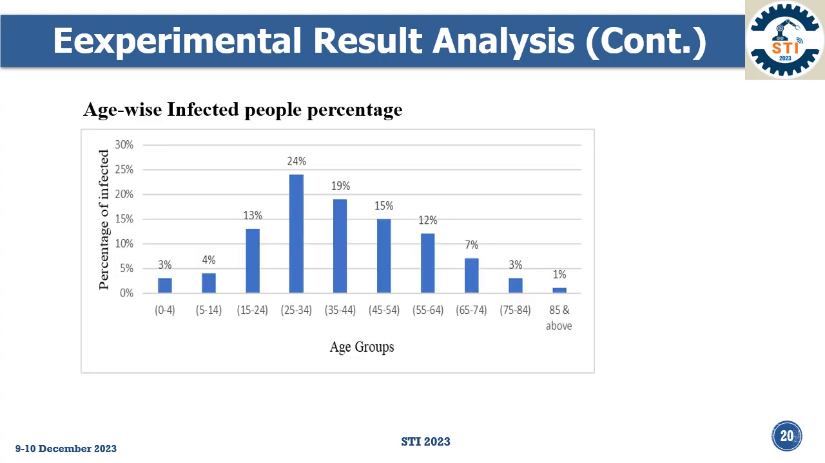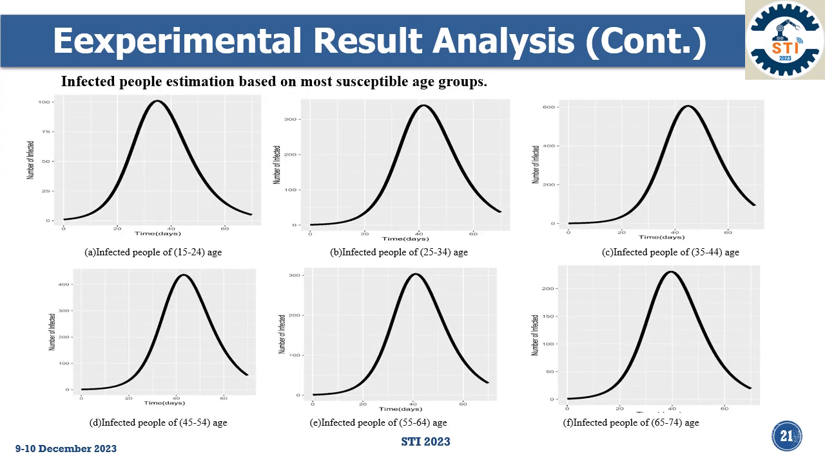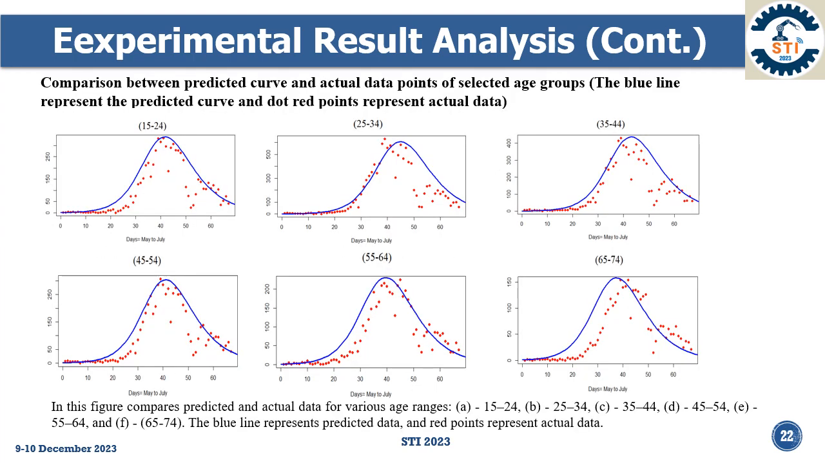Here you see the age-based infected people percentage, the infected people estimation based on the most susceptible age group. Then we see the comparison between the predicted curve and the actual data points of the selected age group. The blue line represents the predicted curve and the red dots represent the actual data. In this figure, we compare predictive and actual data for various age ranges. The blue line represents the predicted data and the red line represents the actual data.